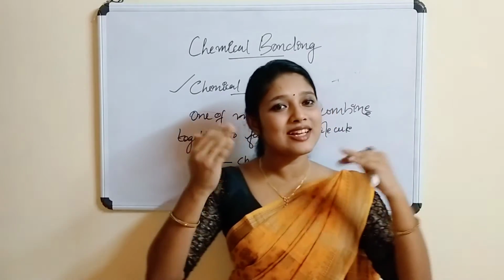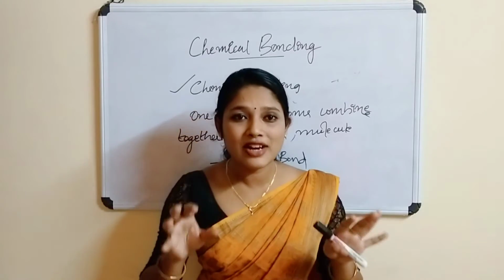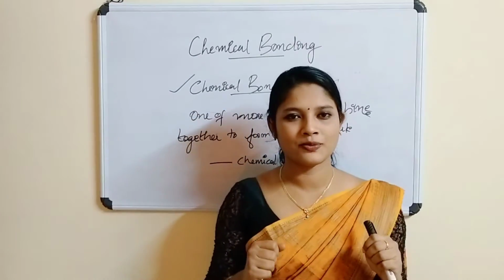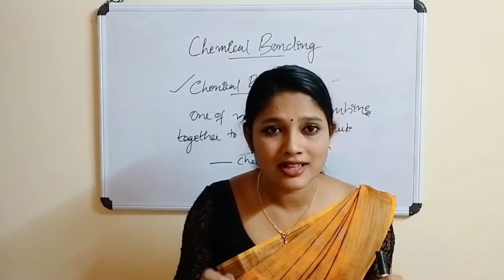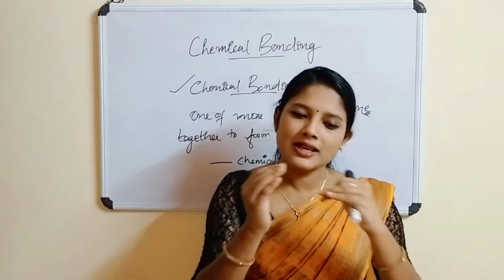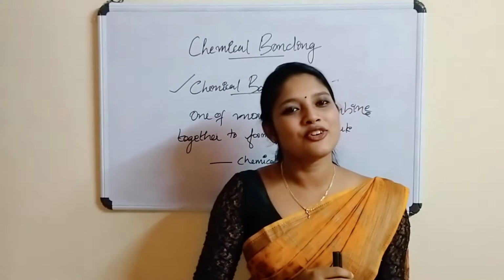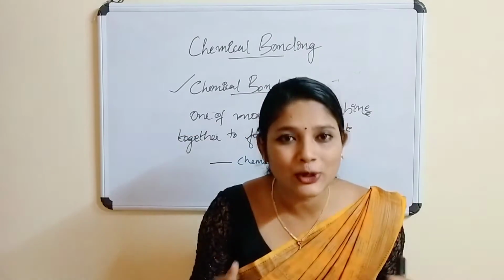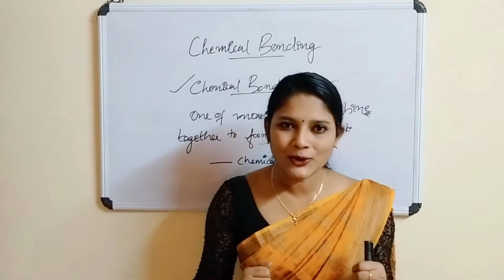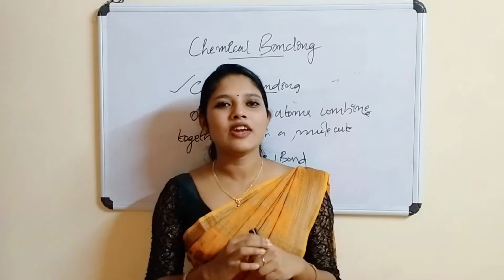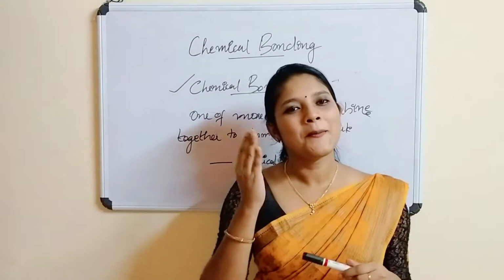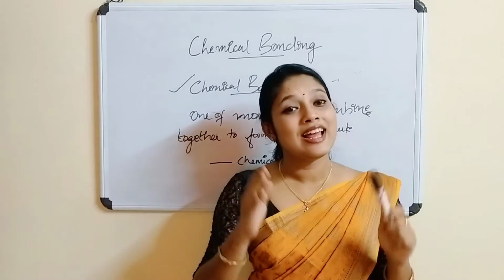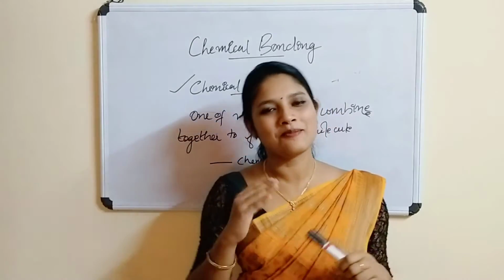So thus we understood the definition of chemical bonding also. It is the process in which 2 or more atoms combine together to form a chemical bond or to form a molecule. Is it clear for you? Now we are going to watch a video. Please go through the video, listen properly and come back.